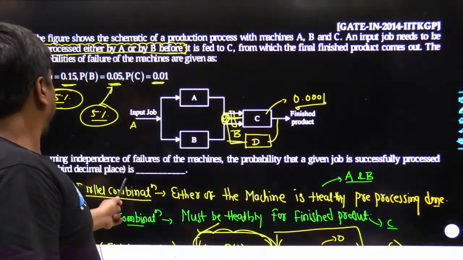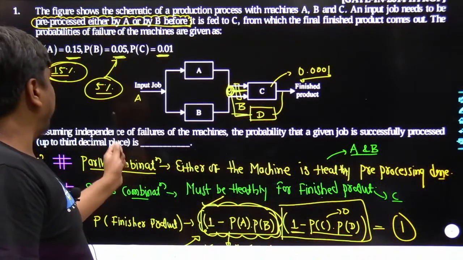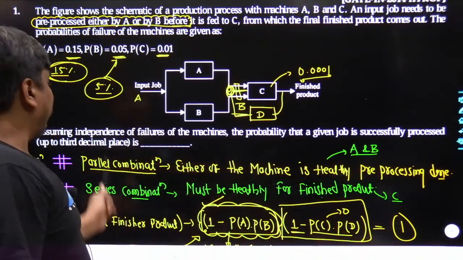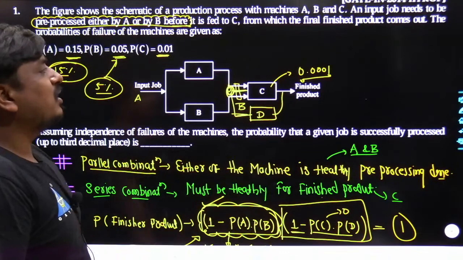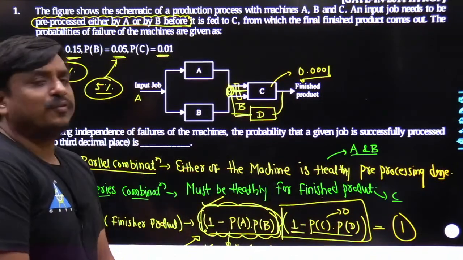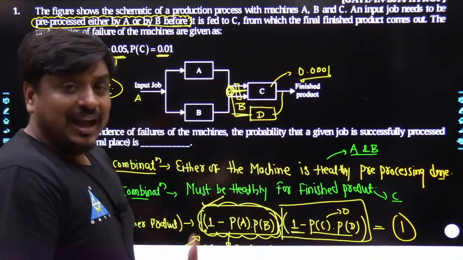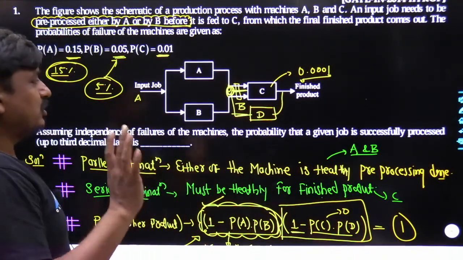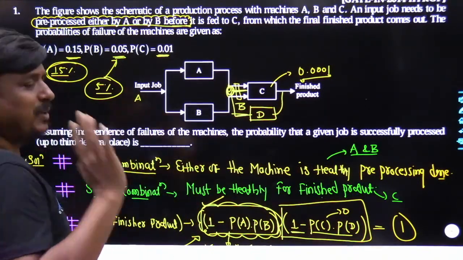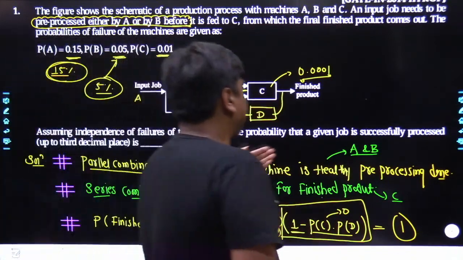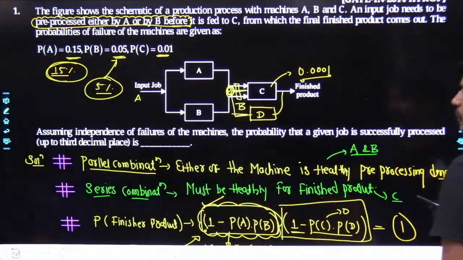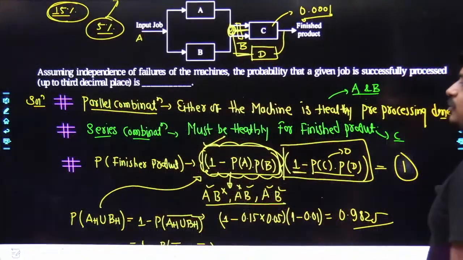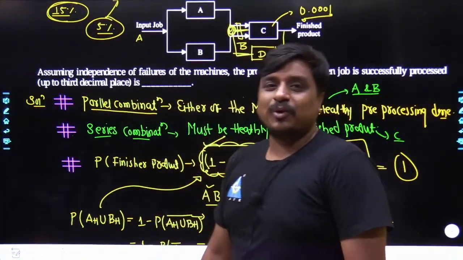Yes. In the same sequence, assuming the independence of the failure, Pooja Reddy had the doubt, sir, where it has been clearly mentioned that the failures of the three machines A, B, C had been independent in nature. It has been categorically marked over here. So Pooja, that part you had the doubt, no? Now it has been clearly mentioned over here. The probability that a job is successfully processed, up to the third decimal place. Such a huge problem it has been.